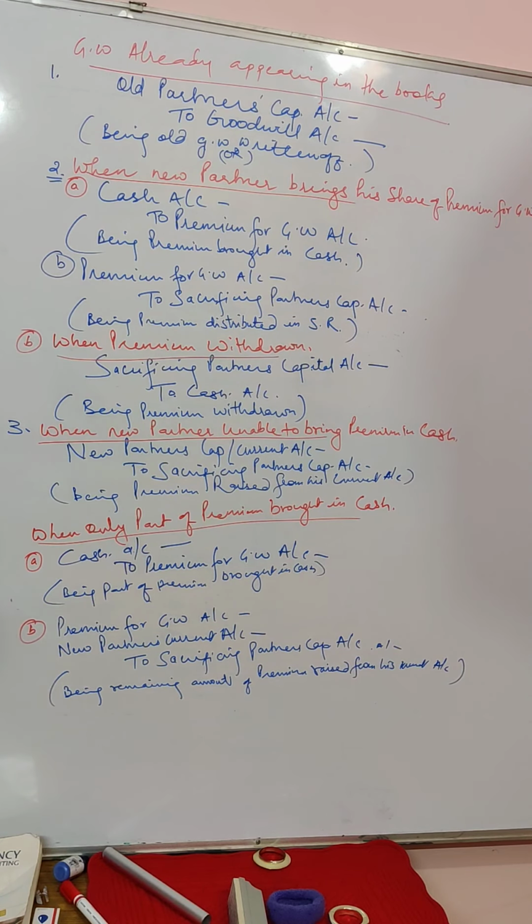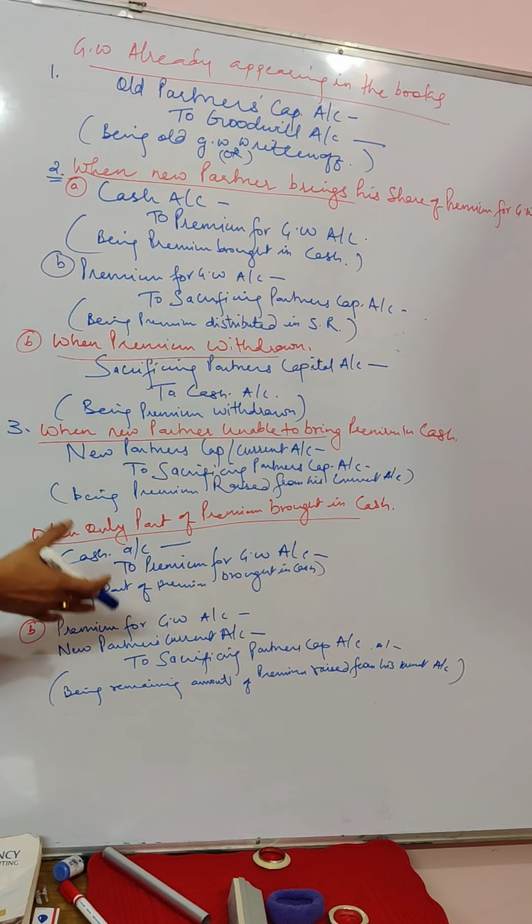The fourth case is when only a part of the premium is brought in cash, that means he is unable to bring a certain amount in cash, so the remaining amount we have to raise from his capital or current account. For the part of the premium he brings in cash, your journal entry will be cash account debited to premium for goodwill, being part of premium brought in cash. The second entry will be premium for goodwill account debited, new partner's current account debited, to sacrificing partners' capital account.